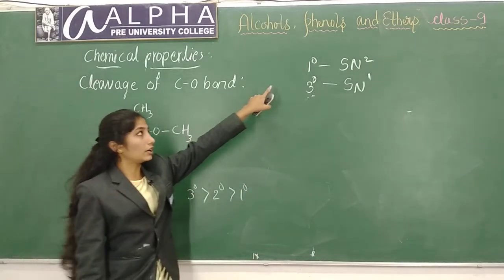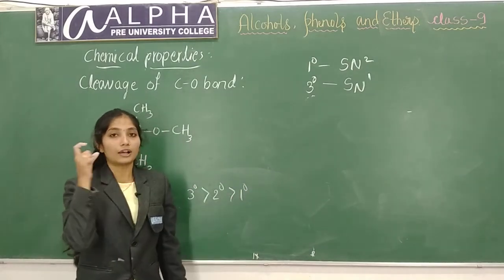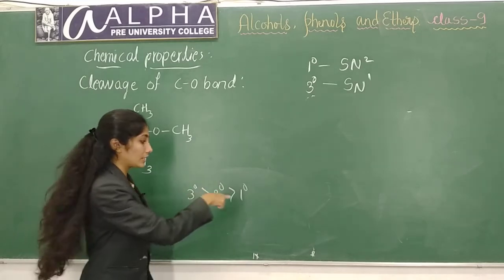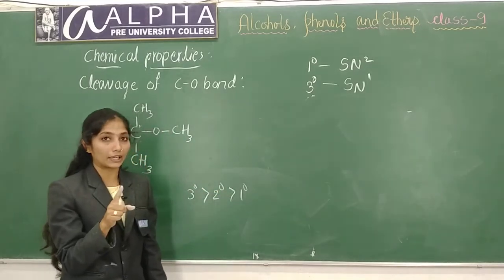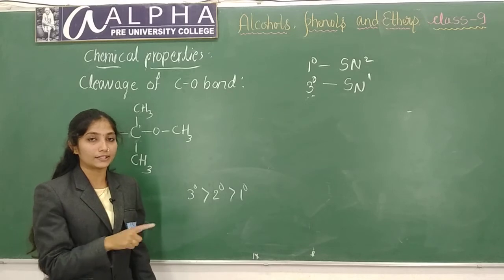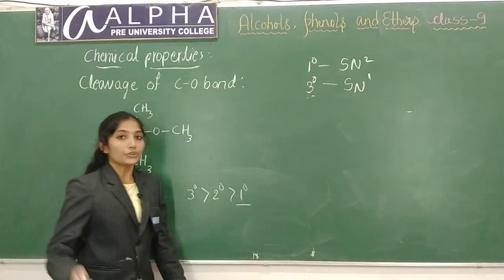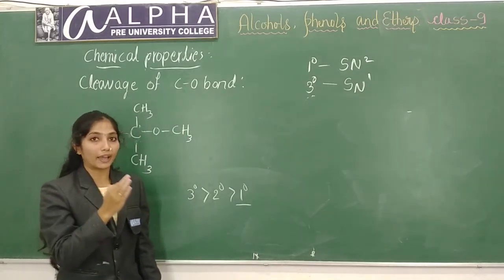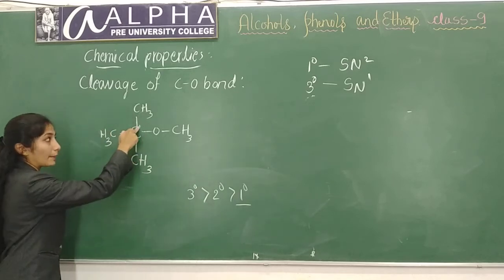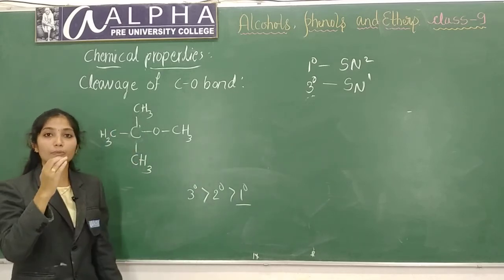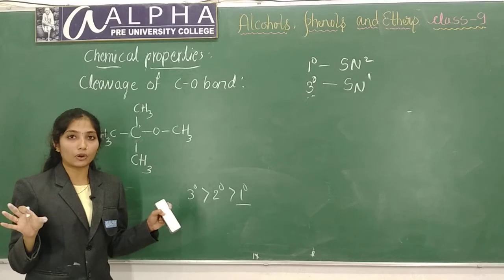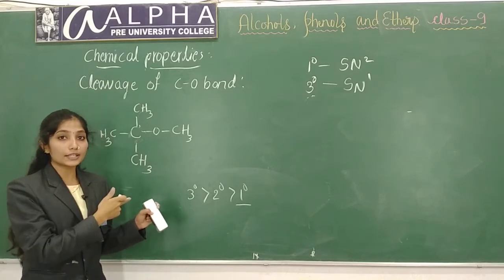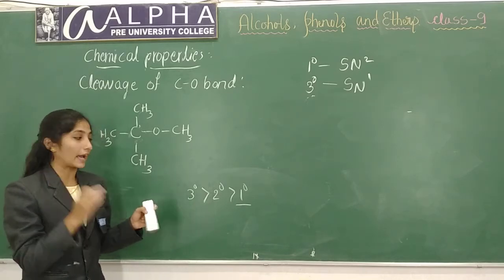In the first reaction which I have shown you, both alkyl groups are primary, which leads to formation of a primary carbocation. That is least stable, so it will follow the SN2 mechanism. But here, if the carbocation formed is tertiary, it will be more stable. A stable carbocation will be formed, so this reaction will follow the SN1 mechanism.